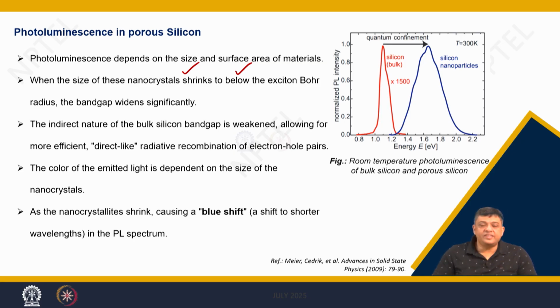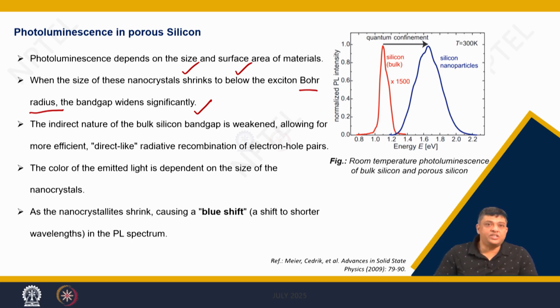Now, when you take the size of the materials or nanocrystals of silicon below the Bohr radius, the band gap widens significantly, as we had seen in the initial part of this course.